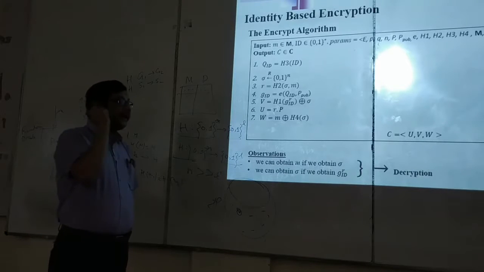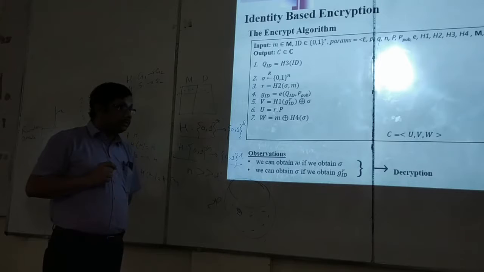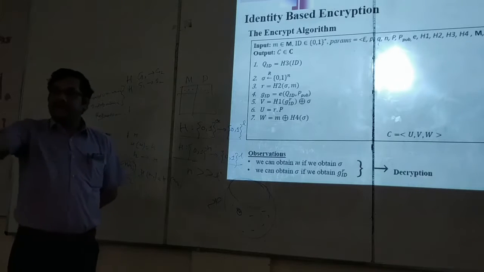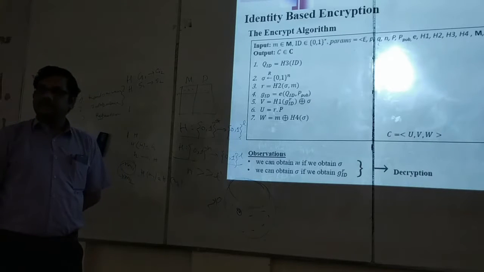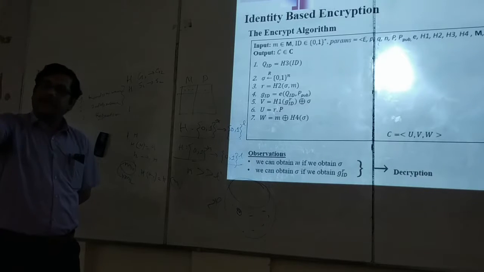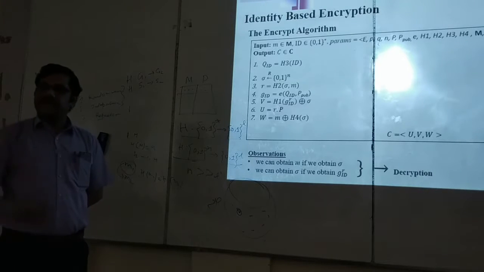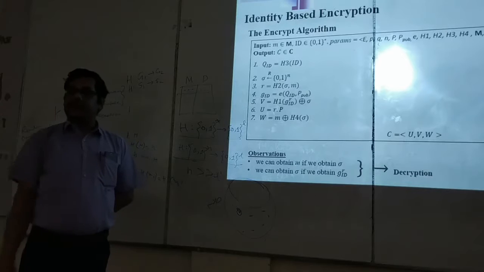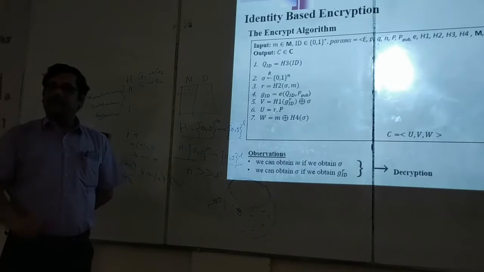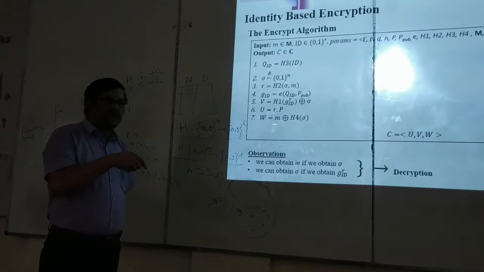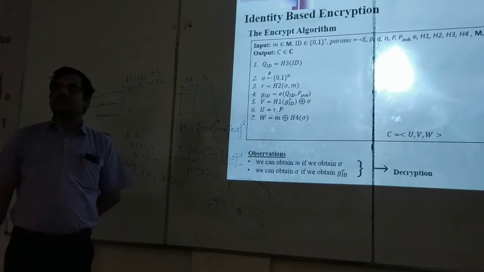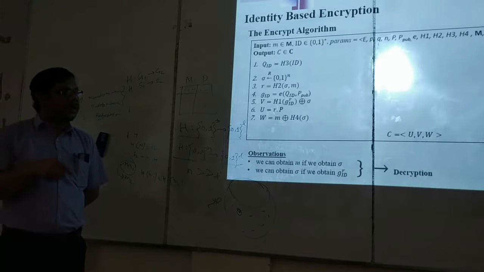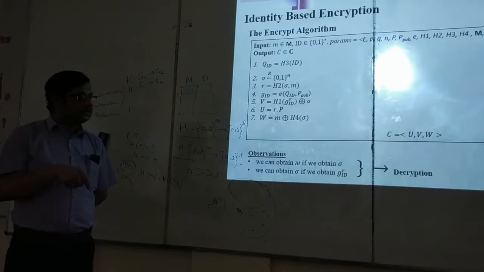This is regarding the correctness proof. We have to now show how the decryptor will be able to find G power R. That is sufficient to prove that the decryptor, I mean the receiver, can decrypt it. Now that this is the only way to find M is the security part. That the attacker cannot decrypt it, because this is the property of stream cipher. That without getting the mask, you can get no information about the message from a stream cipher encryption.